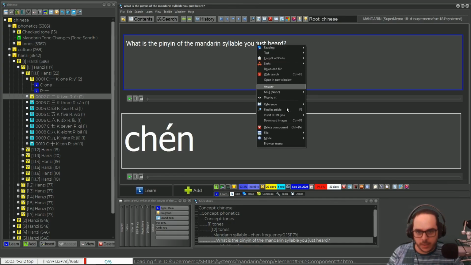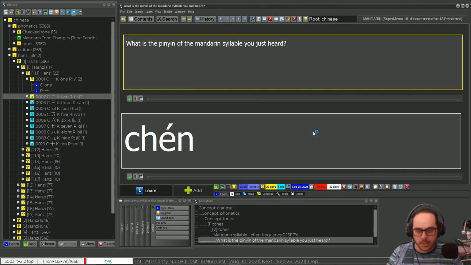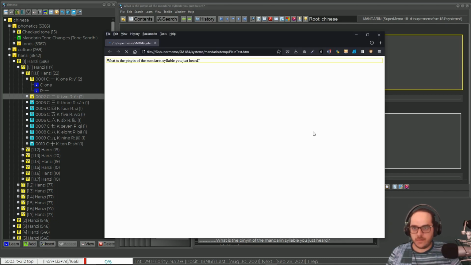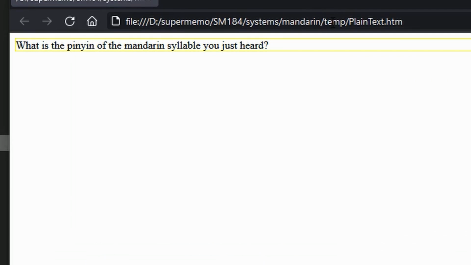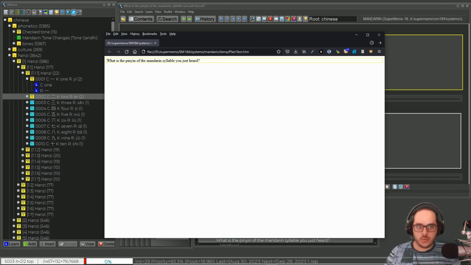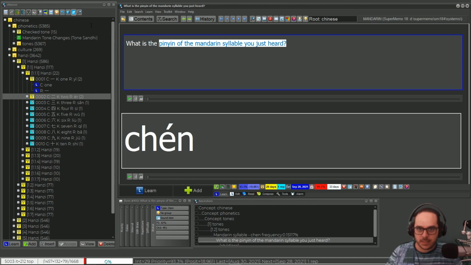311. Well, if I actually do view file, that will open in my Firefox. Yes, Firefox. Look at that. It's a temporary plain text file in a temporary folder. This file is generated as soon as I do show source. SuperMemo is regenerating this. This is a fake, in the sense that it's not a genuine file from my collection. It's only for displaying. So, long story short, this is not here. What you see displayed is not a file. It's something that is linked.